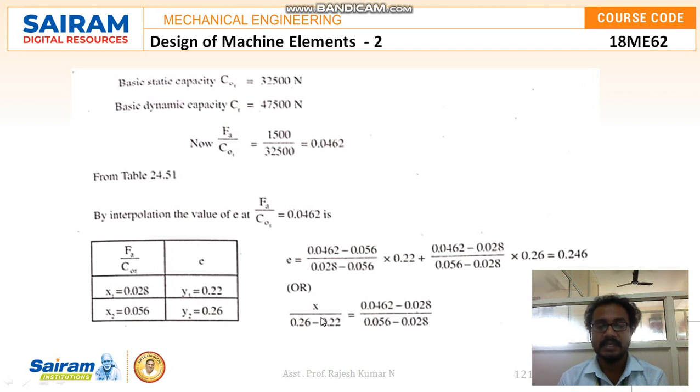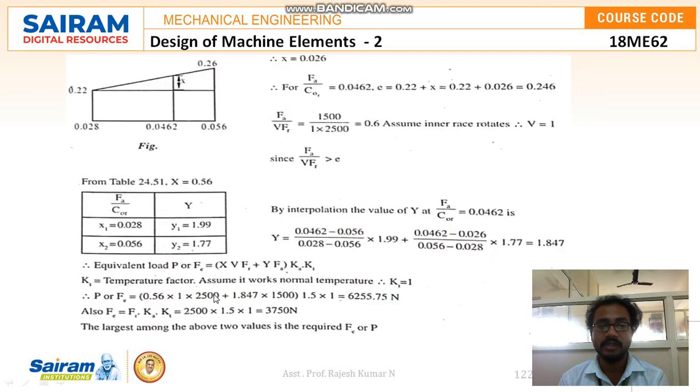Or else x divided by (0.26 minus 0.22) is equal to (0.0462 minus 0.028) divided by (0.056 minus 0.028), where for Fa by C0, x1 and x2 values will be: for x1 0.028, y1 value will be 0.22, and for x2 0.056, y2 value will be 0.26. And here we can see the interpolation method.